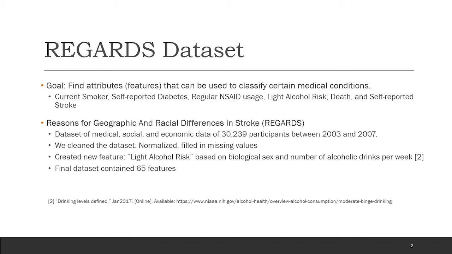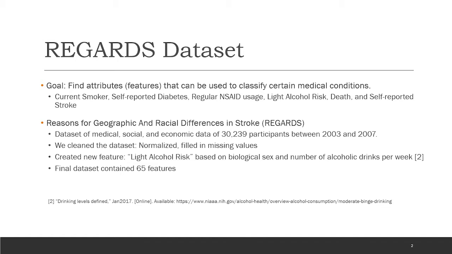The initial goal of this research was to find attributes or features that could be used to classify certain medical conditions. These conditions included current smoking, self-reported diabetes, regular NSAID usage, light alcohol risk, death, and self-reported stroke. To this end, we used the REGARDS, or Reasons for Geographic and Racial Differences in Stroke, dataset. This was a dataset of medical, social, and economic data of approximately 30,000 participants between 2003 and 2007.